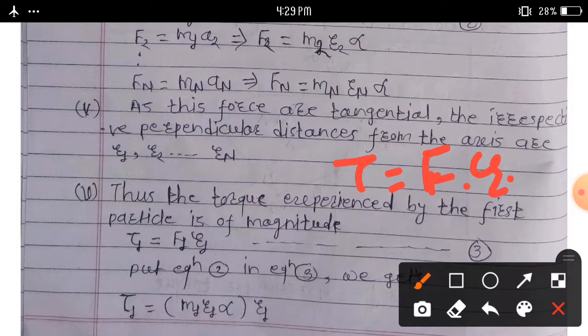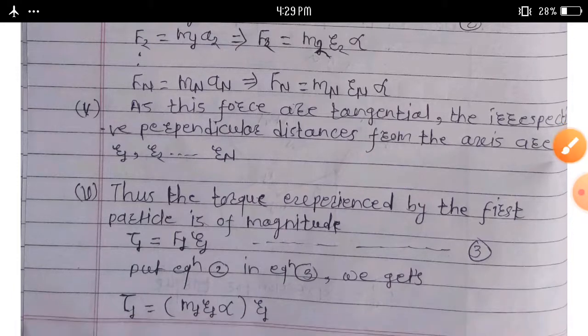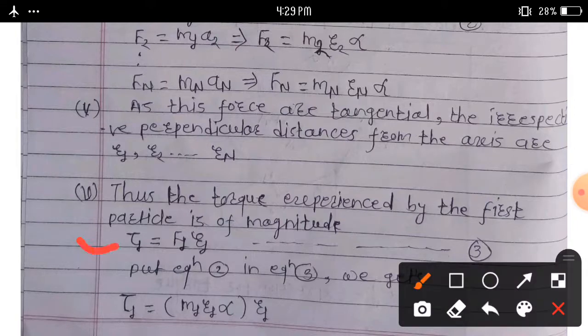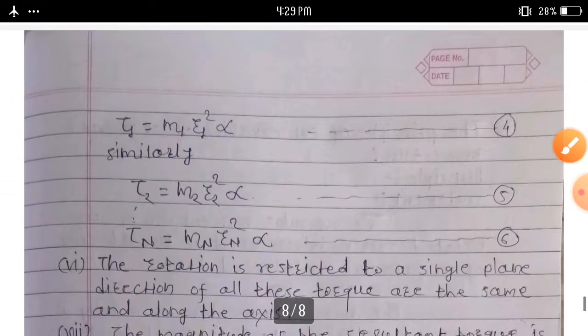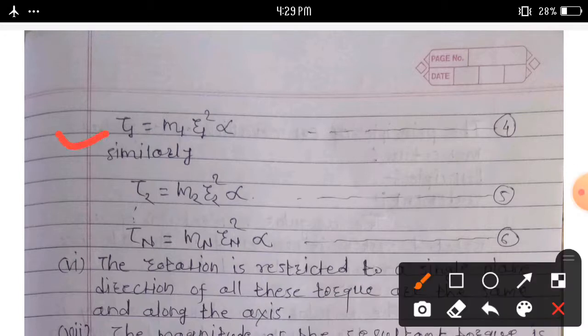So tau 1 is equal to F1 r1. Put equation 2 in equation 3, we get tau 1 is equal to m1 r1 alpha into r1. Multiplying, tau 1 is equal to m1 r1 square into alpha.